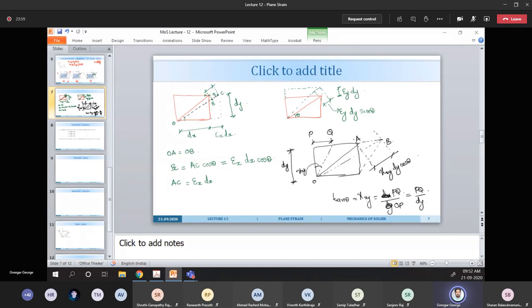So this PQ and AB will be same here, PQ equal to AB. So once you get AB as gamma xy into dy, then you can find this portion as gamma xy dy into cos theta, because this is theta.